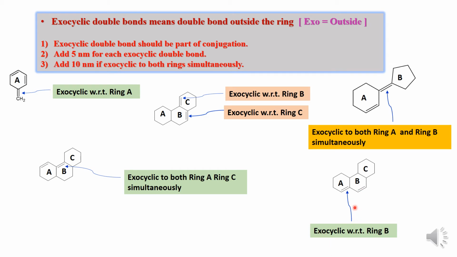Then this is another compound. Three rings are there, A, B, C, and you will find that this particular double bond is exocyclic with respect to ring B. So there is only one double bond which is exocyclic to ring B. So we have to add only 5 nanometer. But in this compound, as well as in this compound, you have to add 10 nanometer because this double bond is exocyclic to the two rings simultaneously.